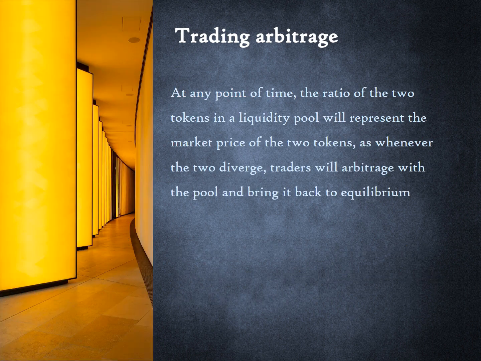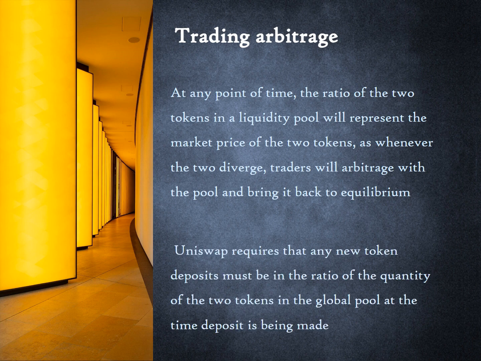At any point of time, the ratio of the two tokens in a liquidity pool will represent the market price of the two tokens, as whenever the two diverge, traders will arbitrage with the pool and bring it back to equilibrium. Uniswap requires that any new token deposits must be in the ratio of the quantity of the two tokens in the global pool at the time the deposit is being made. The only time this requirement is waived is at the time of the first deposit. But even there, the first liquidity provider has no incentive to deviate from the price prevailing in centralized exchanges at the time of the deposit.